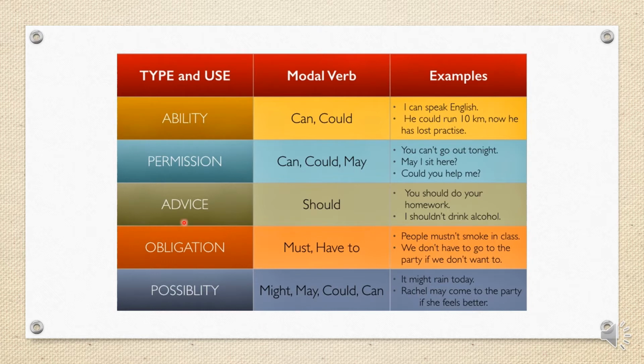Okay. Possibility. We have other modal verbs for possibility, like might, may, could, and can. It's possible. It might rain today. Rachel may come or might come to the party if she feels better. It's not sure. It's possibility.